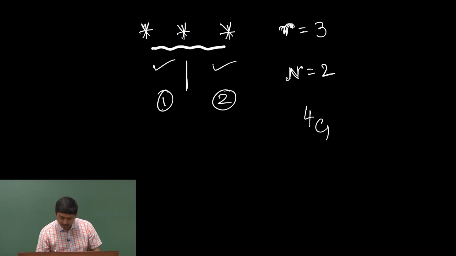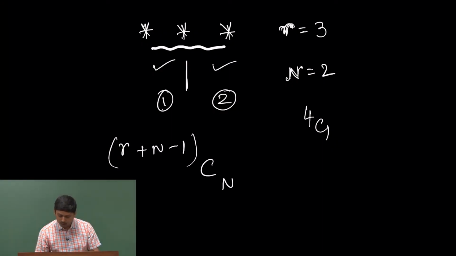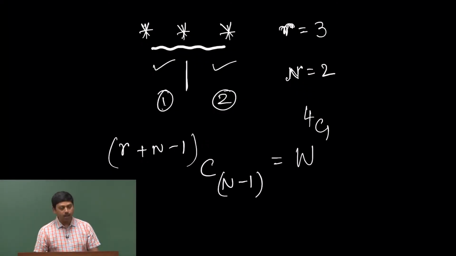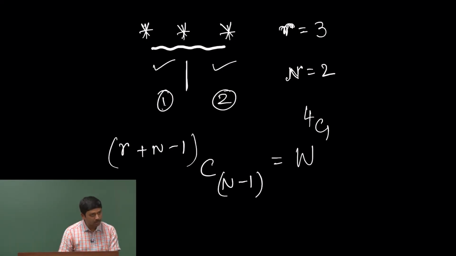So in general, I have r plus n minus 1 items, stars and bars included, from which I choose n minus 1 bars. That is the statistics W for indistinguishable particles in distinguishable boxes, or indistinguishable energies in distinguishable particles, whichever way you want to think.